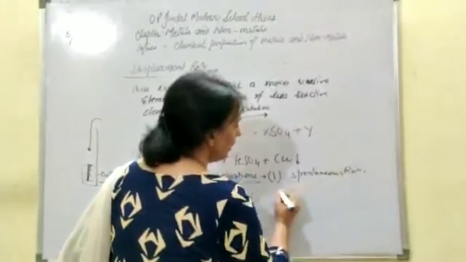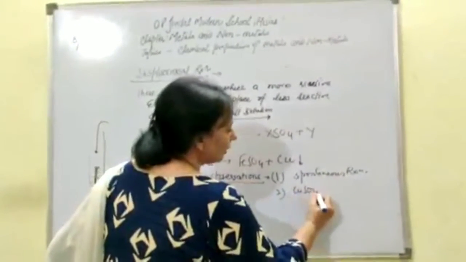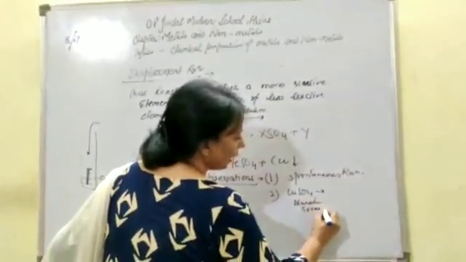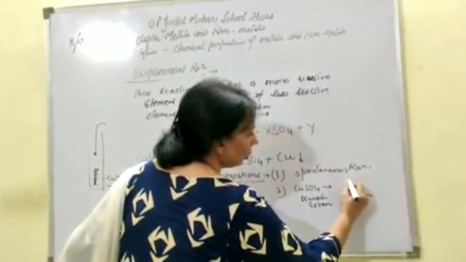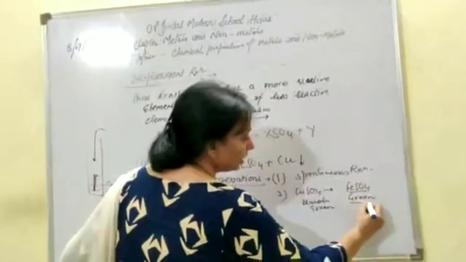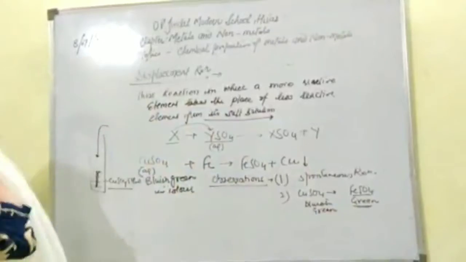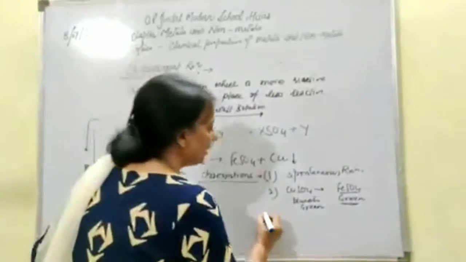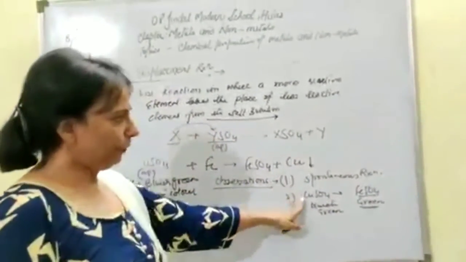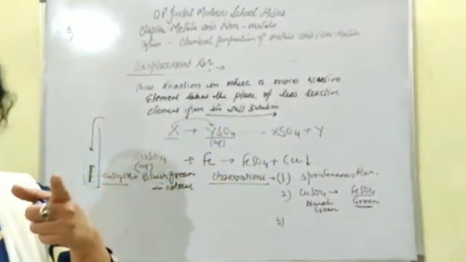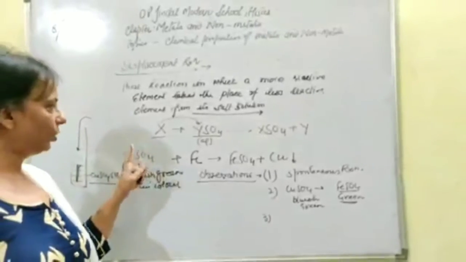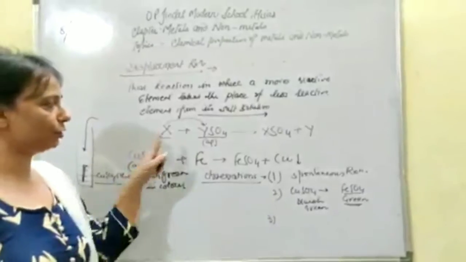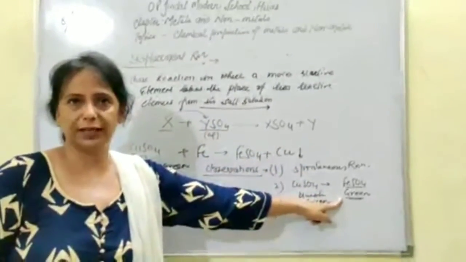First observation. Second, slowly the copper sulfate solution, which was bluish green in color, will change into green colored ferrous sulfate solution. This is a dirty green color. You have seen the crystals of ferrous sulfate; they are always dirty green in color. The solution will be dirty green in color. And the third one, if you let this reaction continue for 2, 2.5 or 3 hours, towards the end you will find the complete disappearance of the bluish green color, which was very bright in the transparent solution, and you will find a green colored solution.